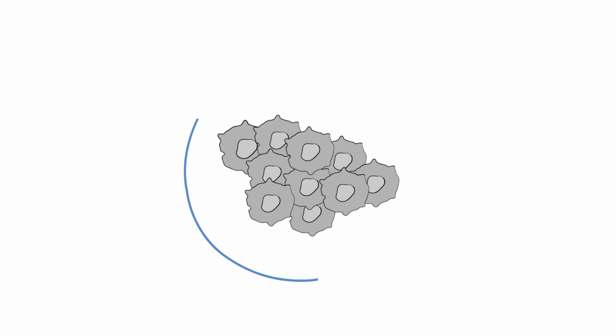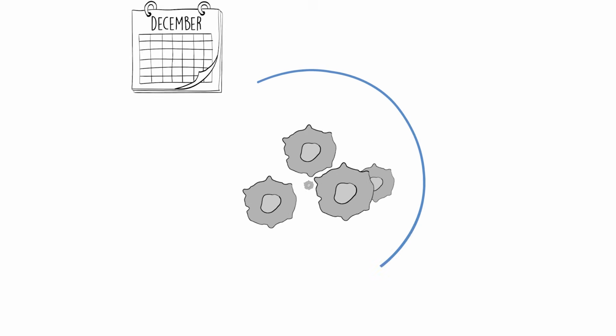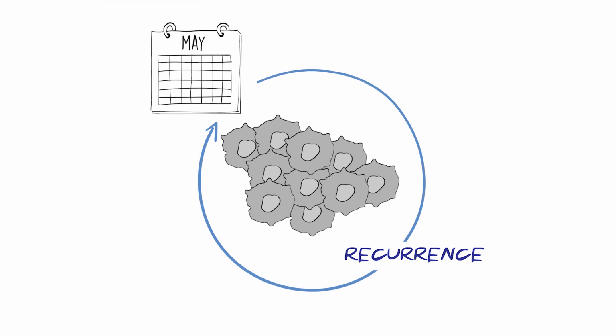Cancer treatment might significantly reduce the tumor size and ease symptoms, known as remission, but it is often difficult to know whether all the cancer cells have been removed or destroyed, and if some remain in the body, the cancer might return months or years later, which is called a recurrence.